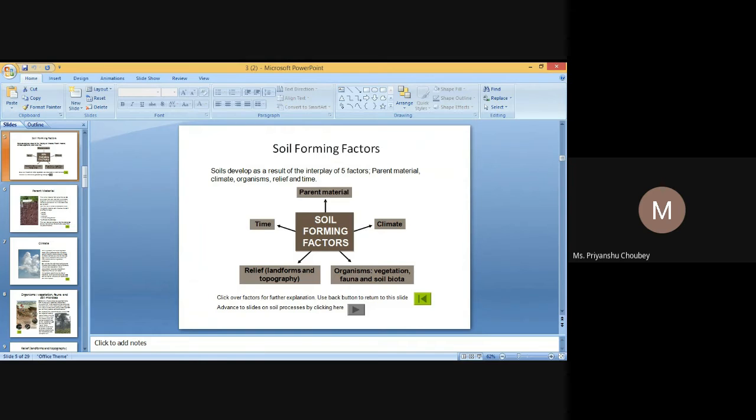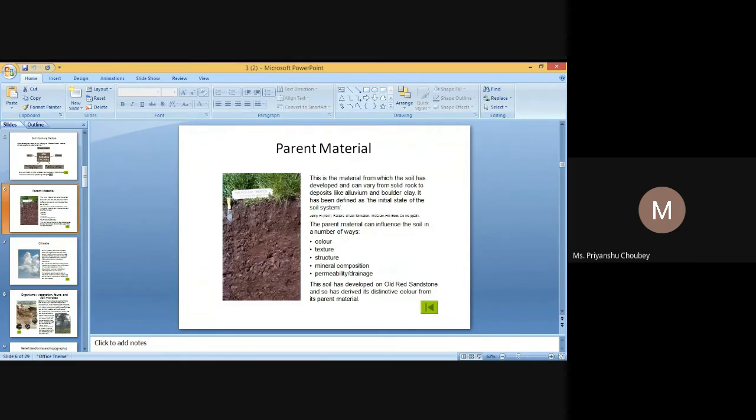In single grain structure, particles are completely unattached to each other, as in the case of loose sand. While in a massive structure, particles are bonded in a large cohesive, non-structured mass, as in the case of surface crust, plow pan, and clay pan.